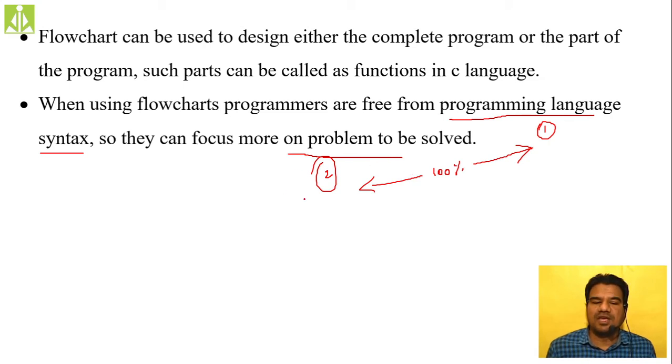But if the programmer uses flowcharts, when using flowcharts, programmers are free from programming language syntax. So this job is not there inside your flowcharts. So what will happen? His complete 100% attention will go towards the problem to be solved only.